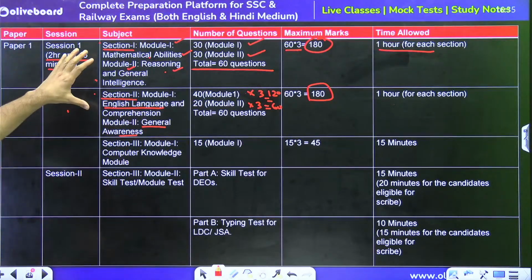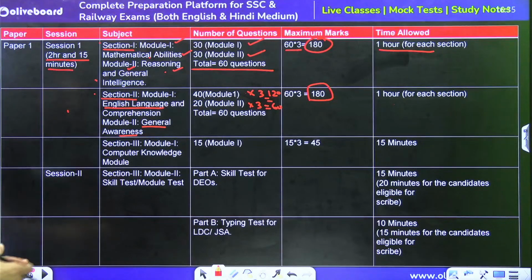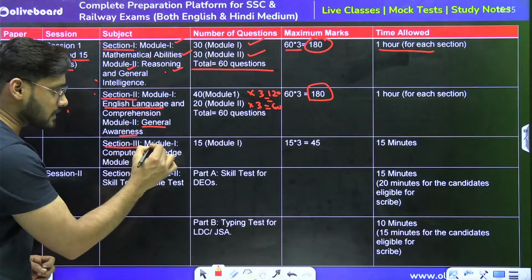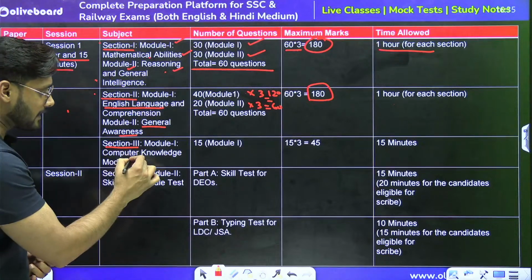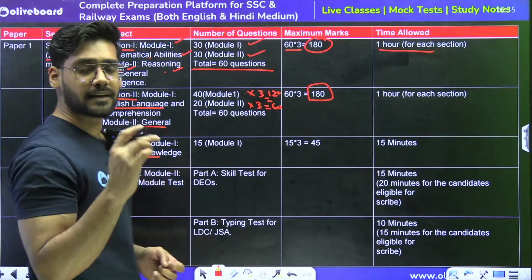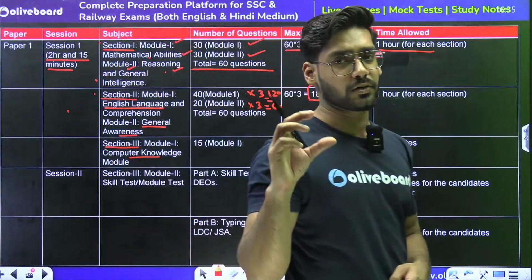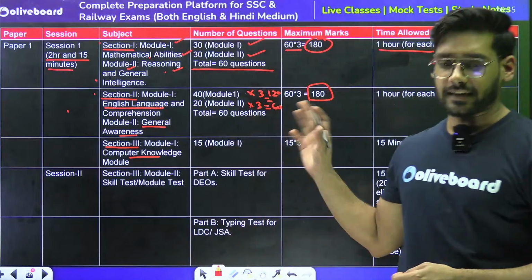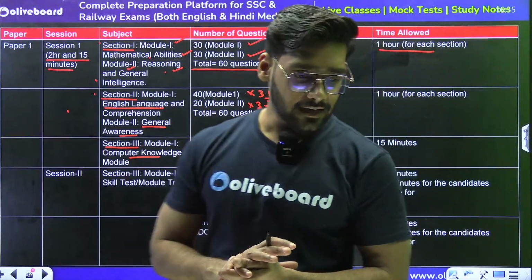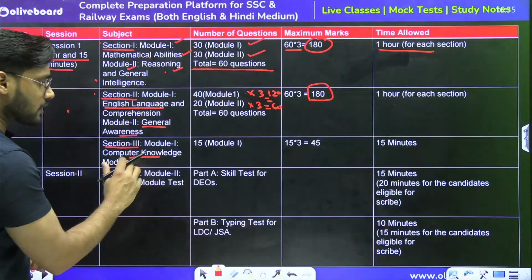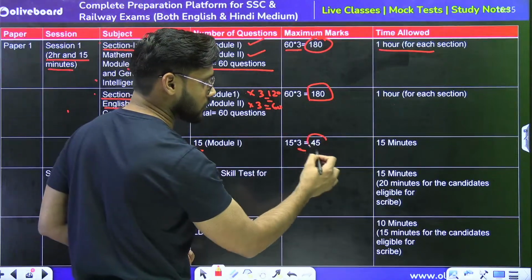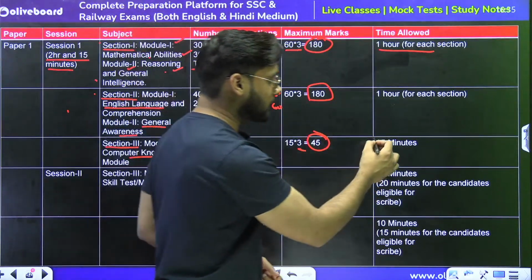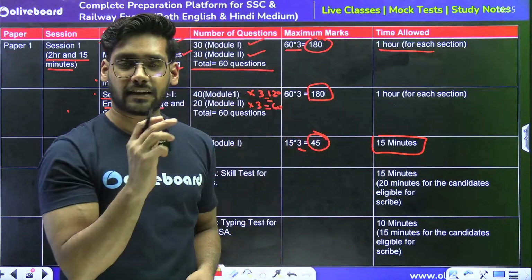We have completed around 2 hours. Now let's come to section number 3. In section number 3, we will be dealing with computer knowledge. We will be dealing with a new subject, that is computer knowledge, that appears in the mains examination. In computer knowledge, we will be having 15 questions of 3 marks each. Total will be 45 marks, and we will be getting 15 minutes for section number 3, that is the computer section.